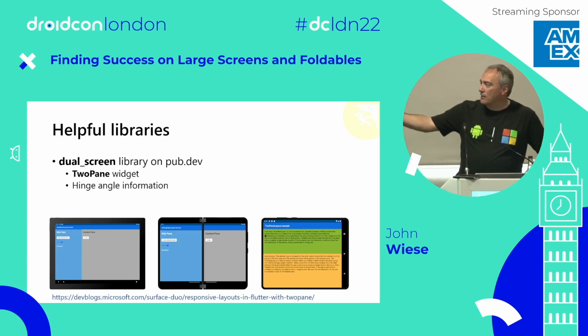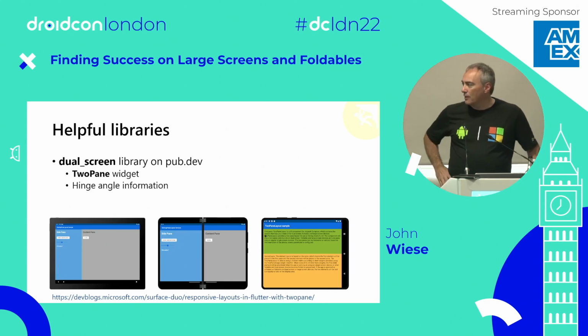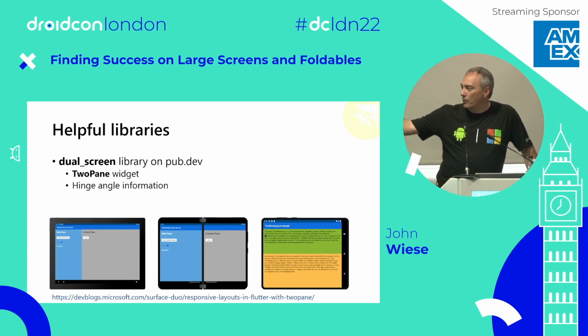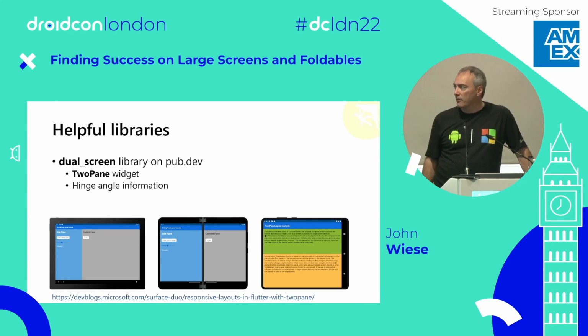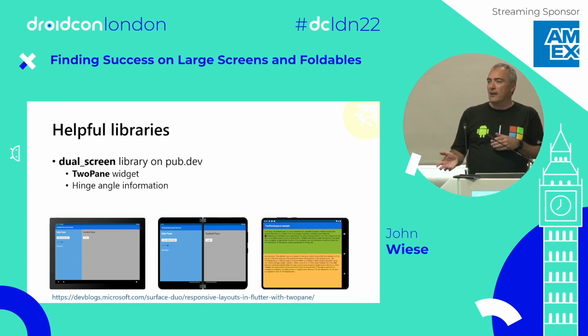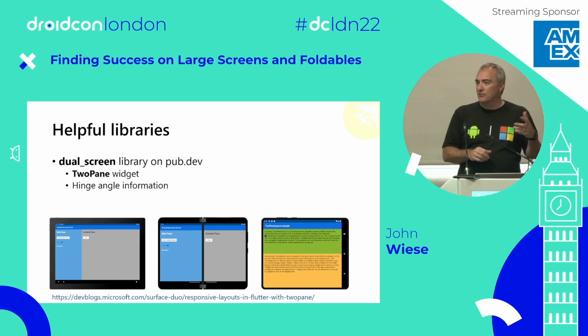So that layout gives you these 3 different support capabilities, whether I'm on a tablet, a dual screen device, or even a single screen device that I've rotated, or a dual screen device in that matter that I've rotated, without any real work for me as a developer. I didn't have to go back and rewrite any of my pages or my views or my widgets. All I had to do is tell it, if I'm on 2 screens, here are my 2 widgets, here's how I want them laid out.